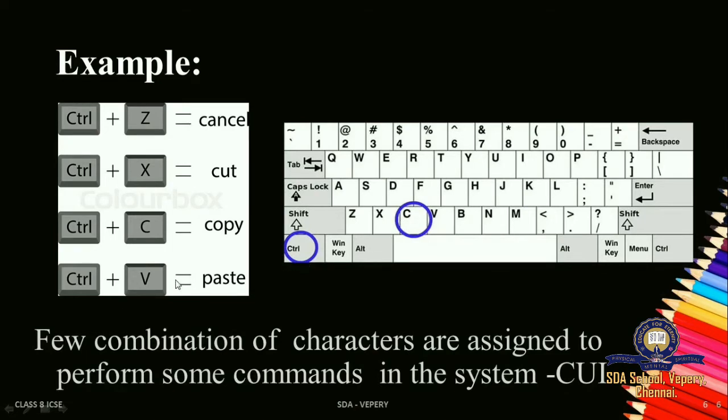Control plus V is the paste command. So with a combination of some characters, you are getting some functionality. That we call commands. You are instructing the computer through this command to do the process. That we call character user interface. A few combinations of characters are assigned to perform some commands in the system. That is called character user interface.